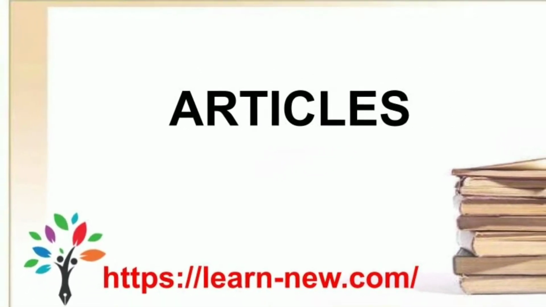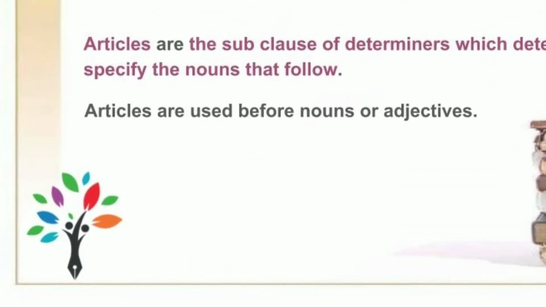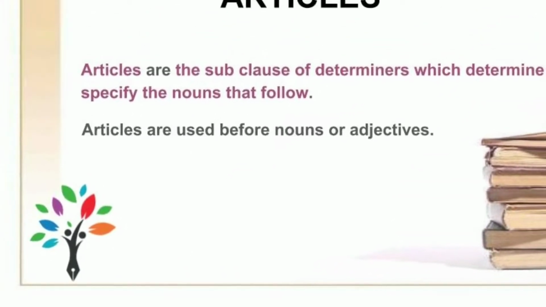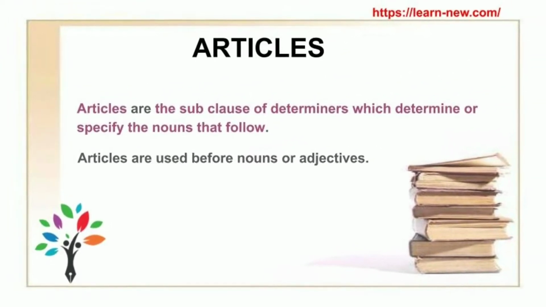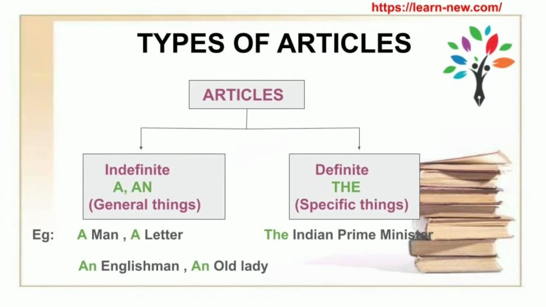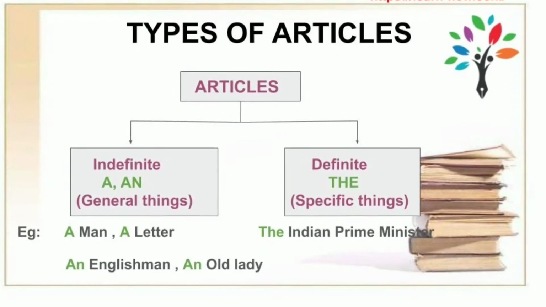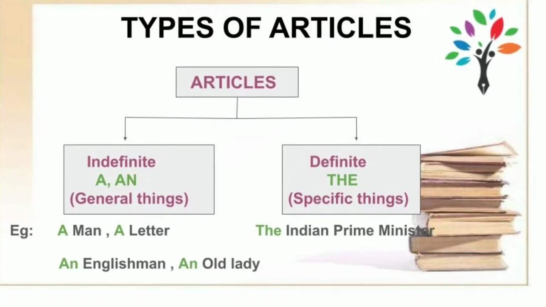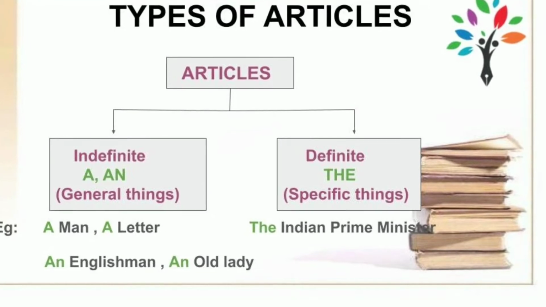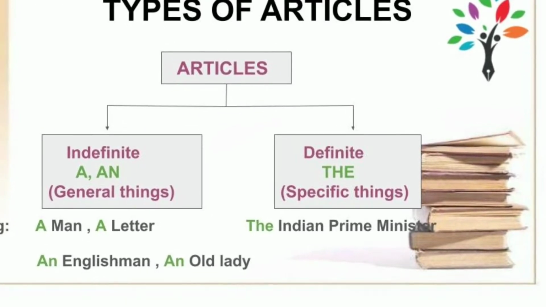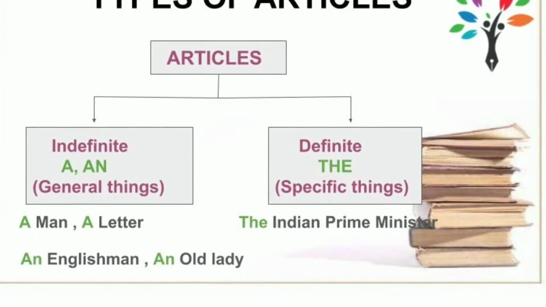Articles are the subclass of determiners which determine or specify the nouns that follow. Articles are used before nouns or adjectives. In English, a, an, and the are the articles. Of these, a and an are called indefinite articles because they do not specify a particular person, place, or thing.